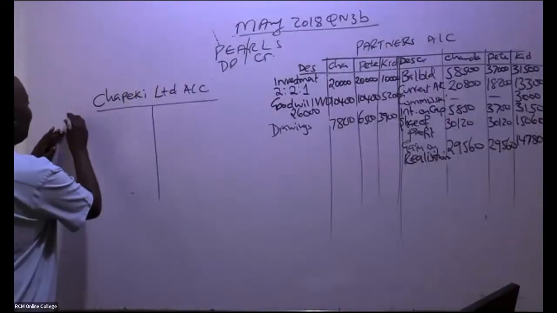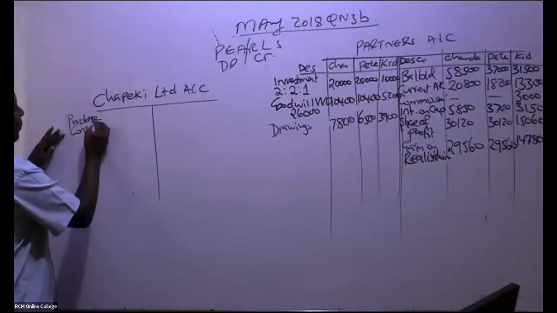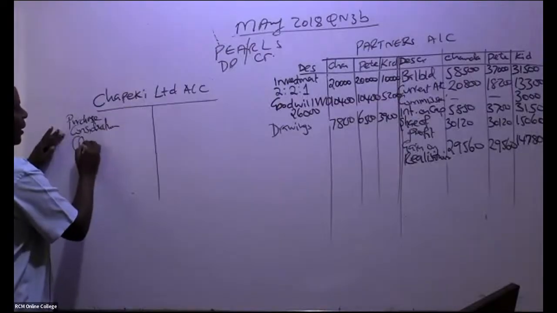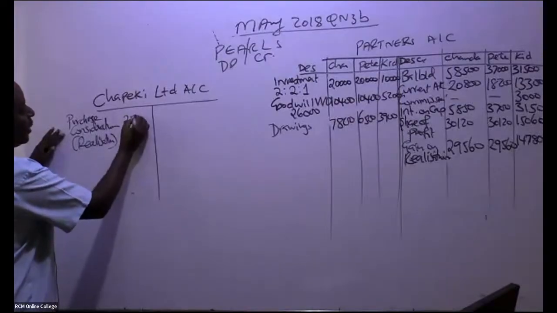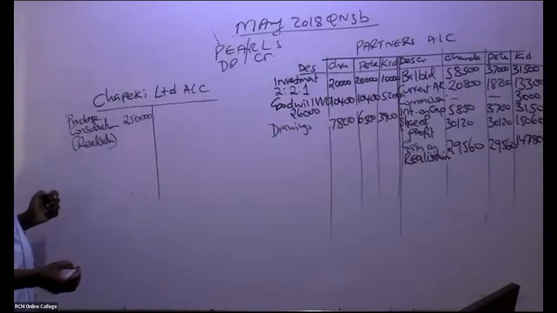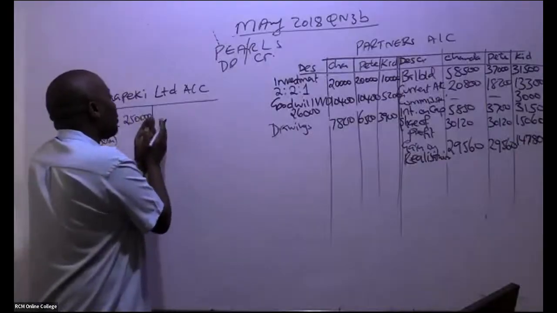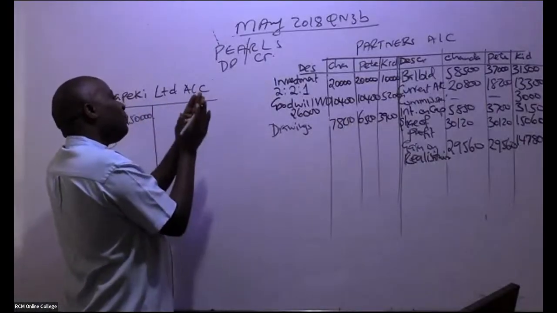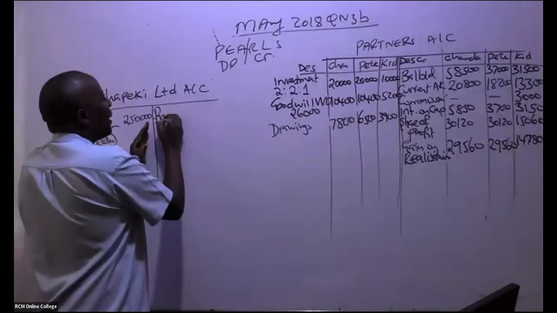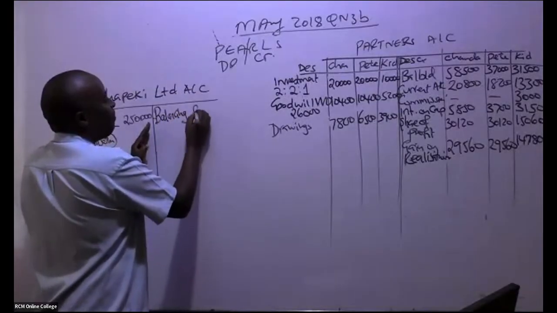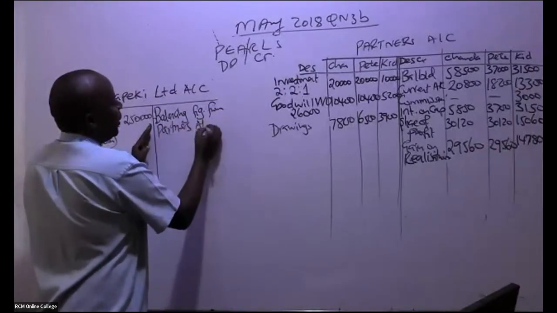Yeah. So remember we have here purchase consideration. You debit here purchase consideration through the realization. This realization was 250,000. And now remember this account also balances, gets figures from the partners. So you'll be able to come and give us balancing figures from partners' accounts.